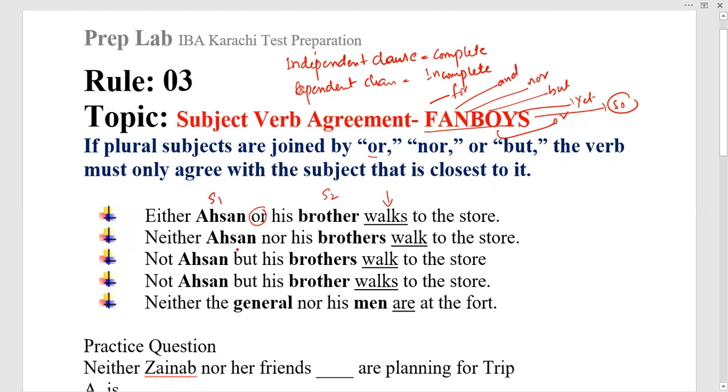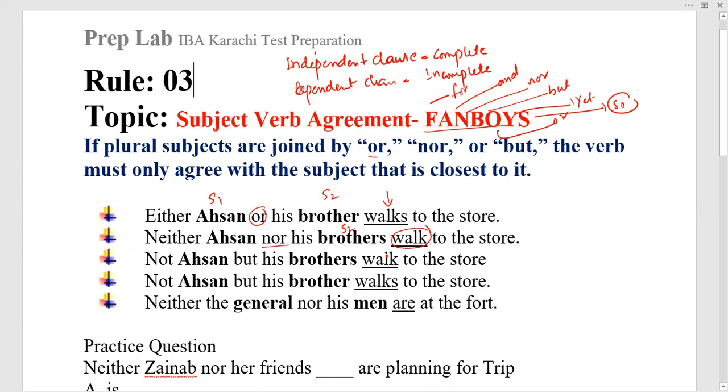The second sentence: neither Sam nor his brothers walk to the store. So nor is also a fanboys part, and his brothers is plural. So if subject 2 is plural, the verb will be plural for that. Not Sam but his brother walks to the store. The same one, right? Not Sam but his brother. So here subject 2 is singular. That is why the verb is also singular.